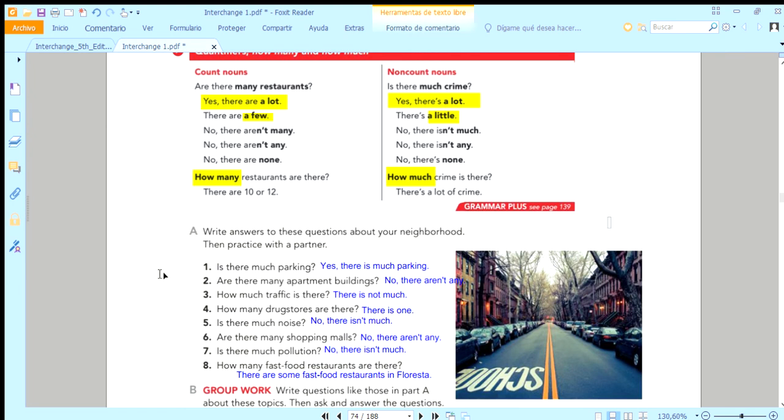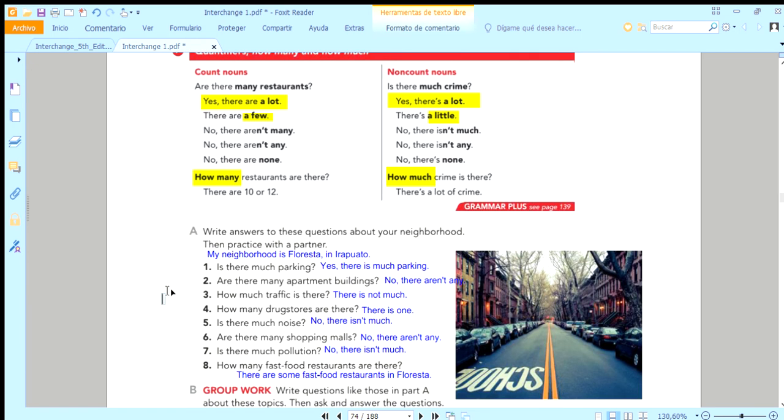Well, so you have to submit your answers. It is not necessary that you copy the questions, but you copy the answers about your neighborhood. So you write down your title. My neighborhood is Floresta in Irapuato.